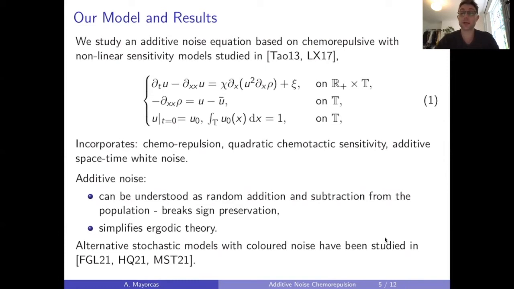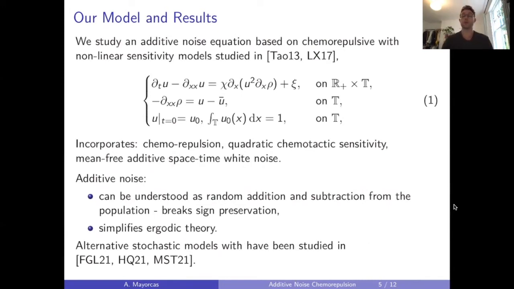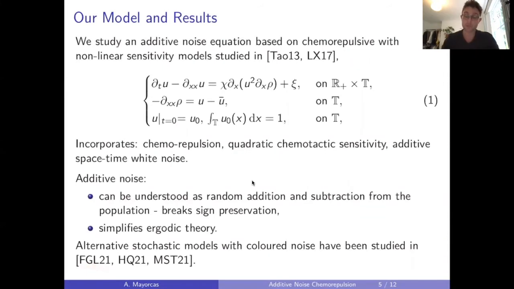And this leads me on to the second reason for considering additive noise, and specifically additive space-time white noise, which is that it also allows us to simplify the ergodic theory of this equation. Before we move on, I just want to mention that alternative stochastic models of chemotactic equations have been studied by Flandoli, Galeati, and Luo, and Huang and Chu, and Misiats, Stanzhytskyi, and Topaloglu in some work cited here as well.